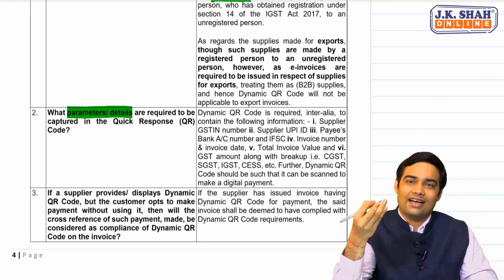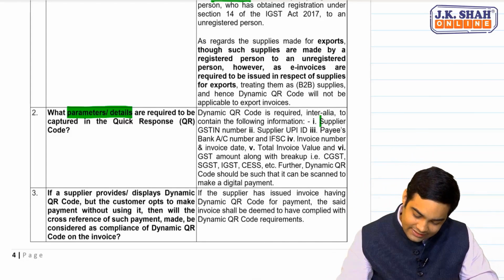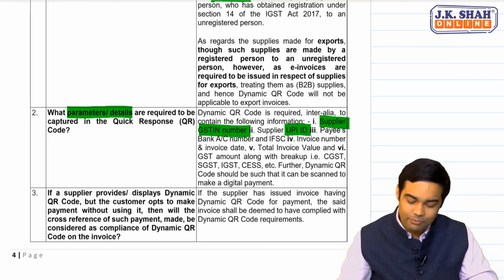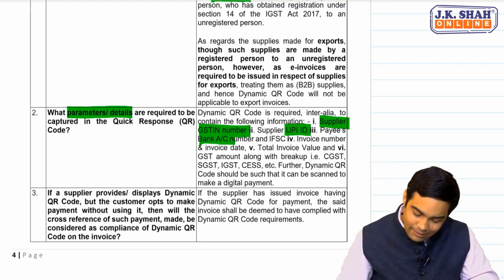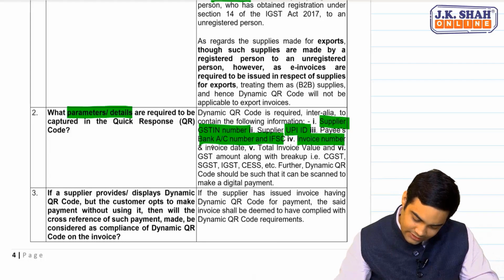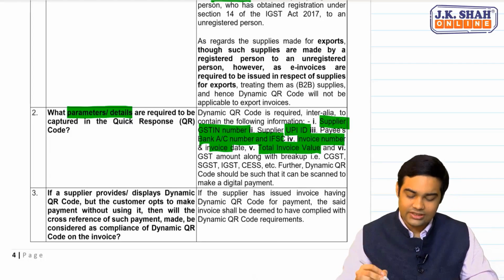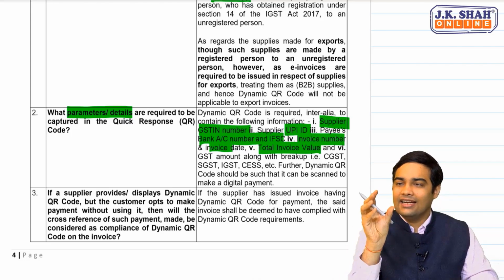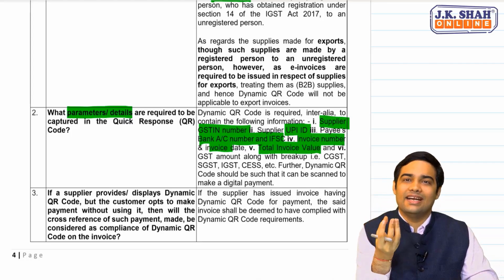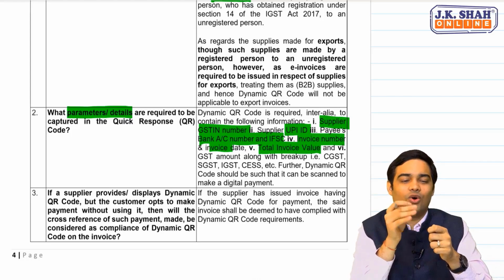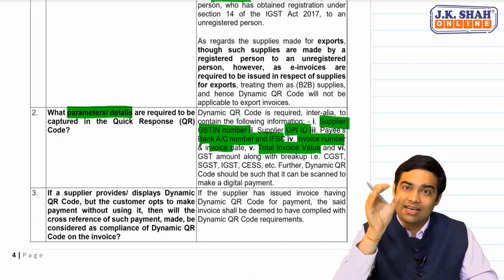The clarification by CBIC provides that the supplier's GST number should be there on it, supplier's UPI ID, supplier's bank account number and IFSC code, invoice number and invoice date, total invoice value, GST amount. All these need to be there on the dynamic QR code. It should be embedded. So that dynamic QR code will have all these details embedded. A particular scan would allow you to make payment against that particular invoice.